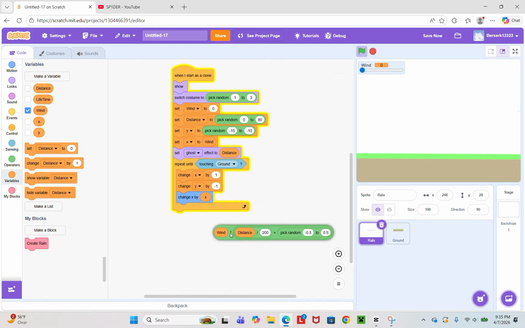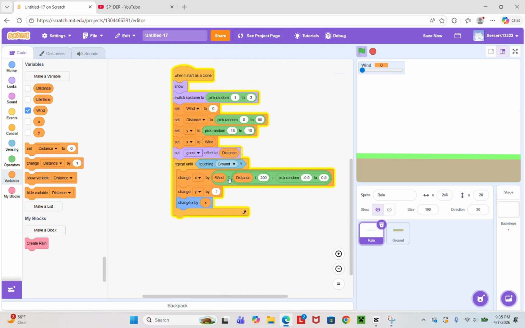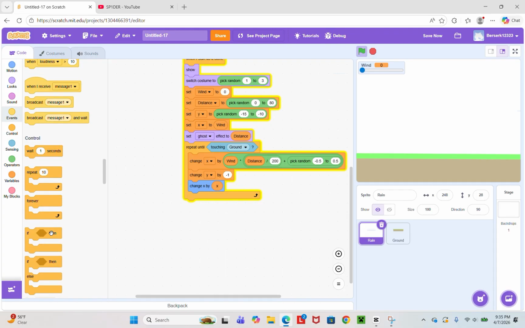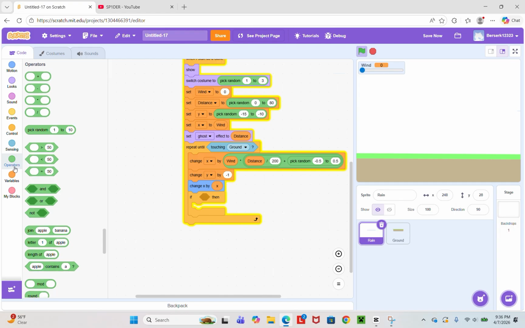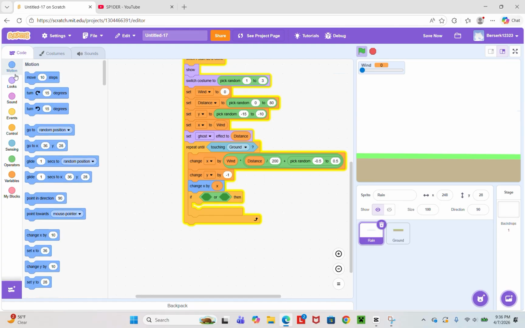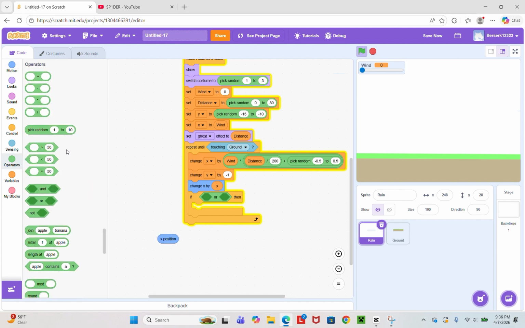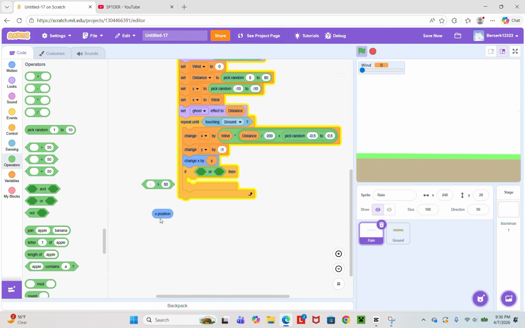then put this in change x, and then after this put an if under this, then an or in here, then make sure to bring out your x position, and then a less than.